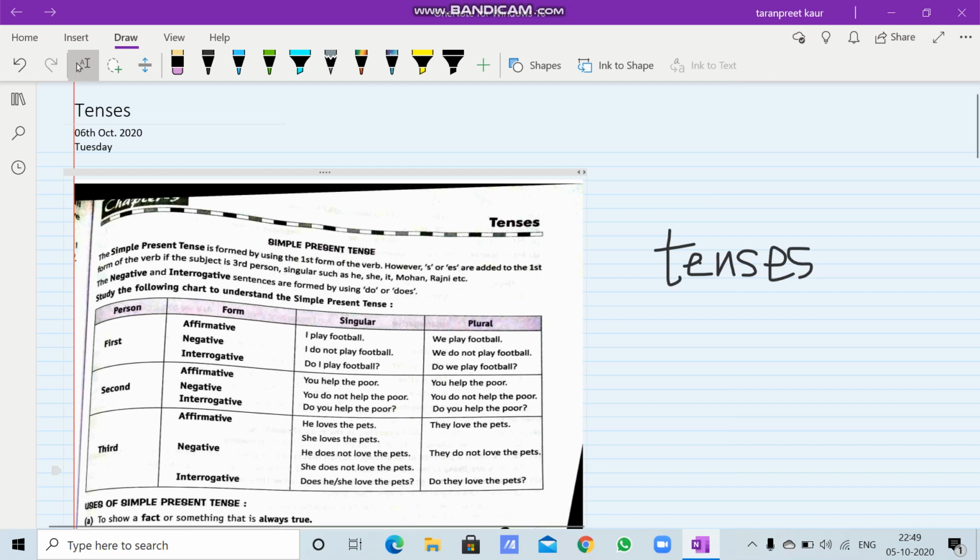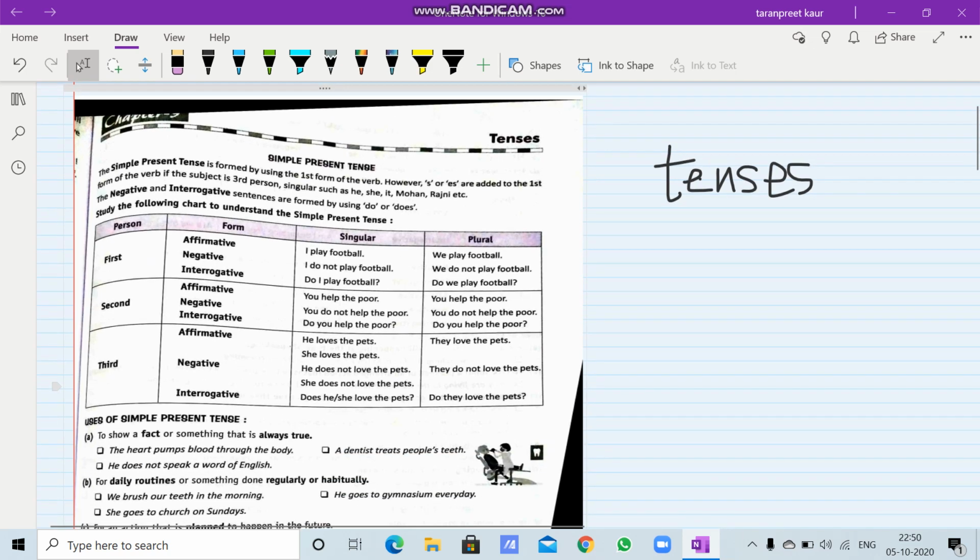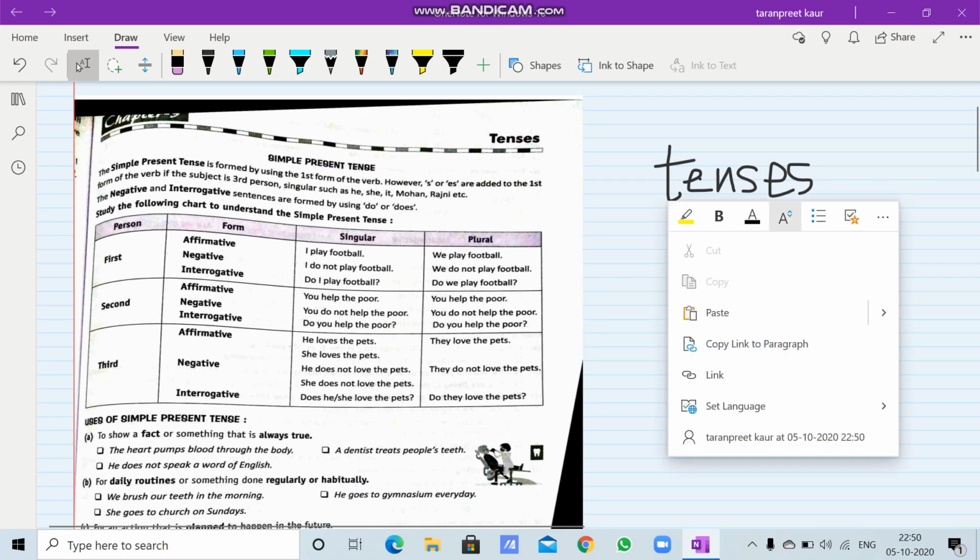So, as you all can see here, today we are going to start this topic, tenses. And I hope that you all know what tenses are, since you have been doing this topic right from your very basic classes. Right from class 1 and 2, you have been doing this topic. So, let us see what are tenses. We'll be doing different types of tenses gradually, but let us first see what are tenses.